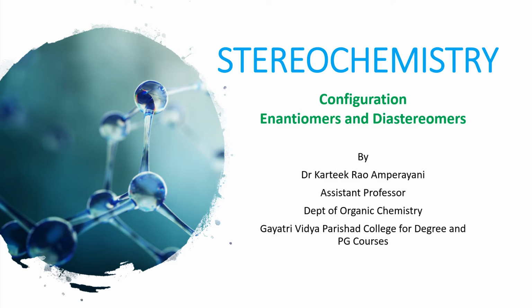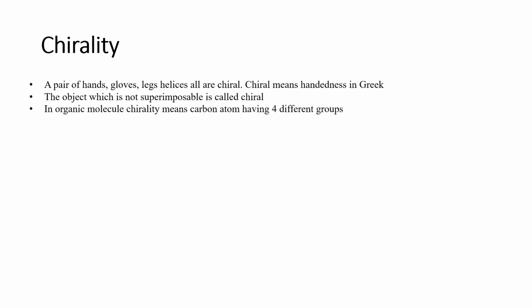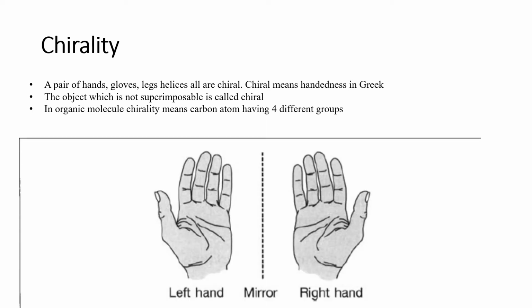Before going into configurations, let us know some terminologies which are useful for configurations. The first one is chirality. What is this chirality? Where does it come from? Chirality is a term coined from handedness, a Greek word. Handedness means when we look at the two hands, they look alike, they are the same.